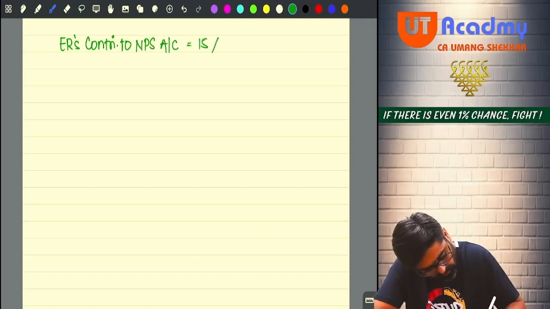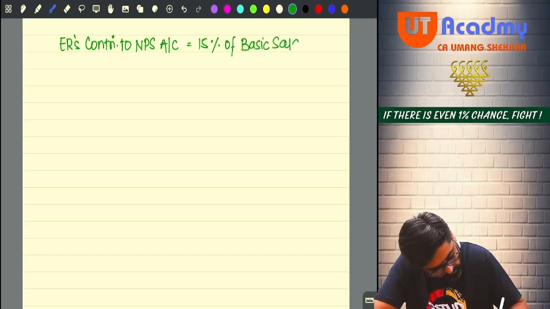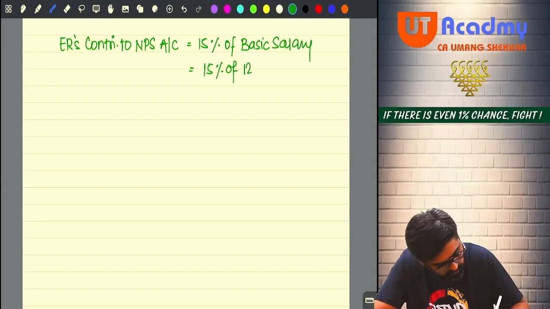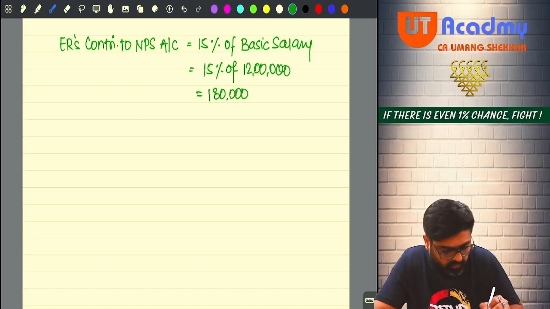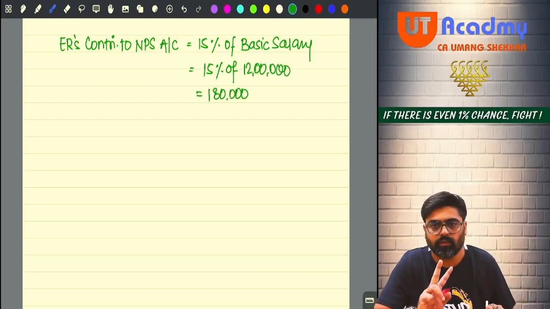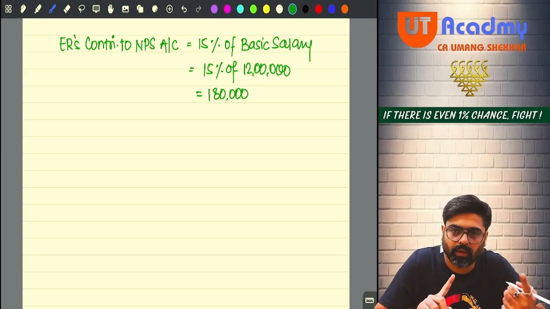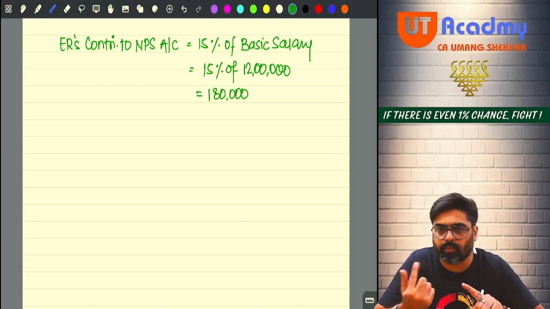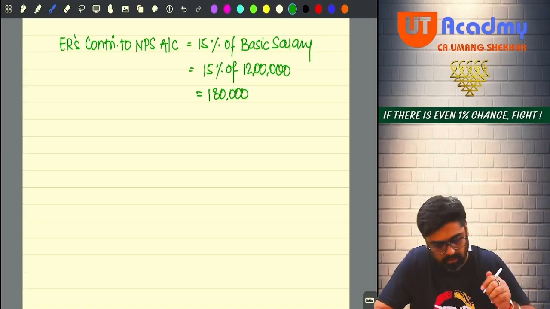That is also 15% of basic salary, which is equal to 15% of 12 lakhs, 1,80,000. Now see, there are two effects. From the point of view of employer also we will think, from the point of view of employee also we will think, right now.